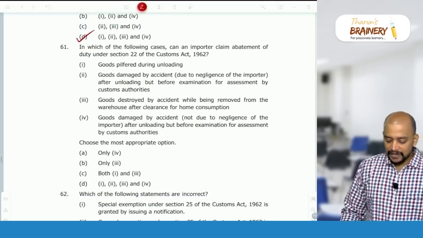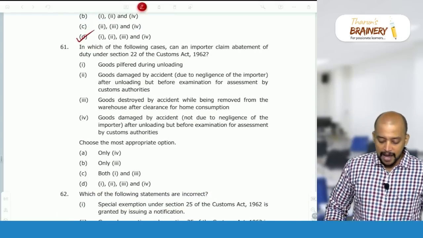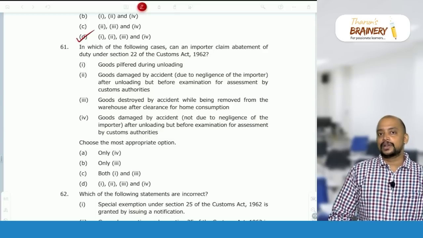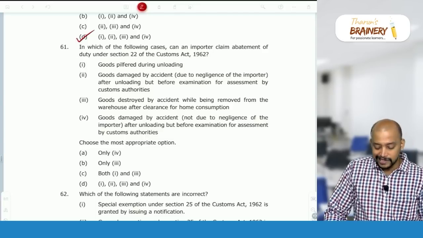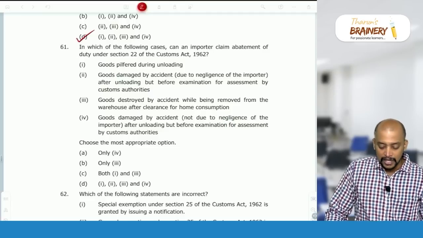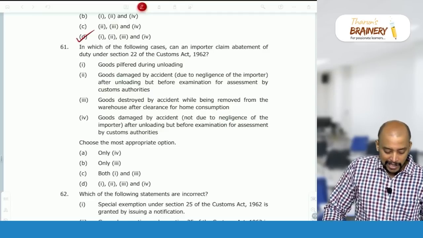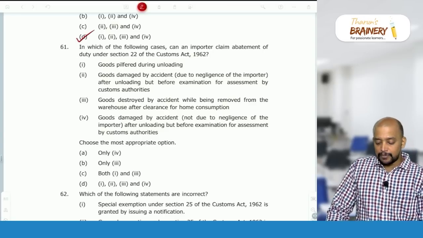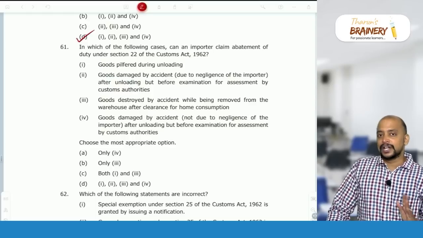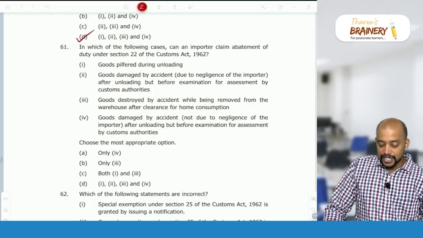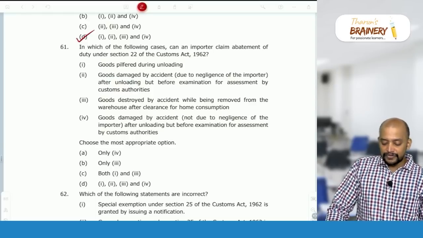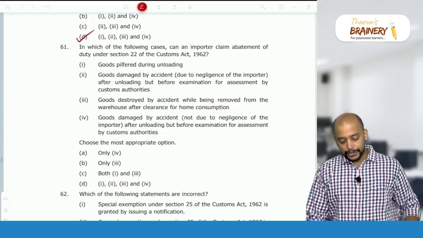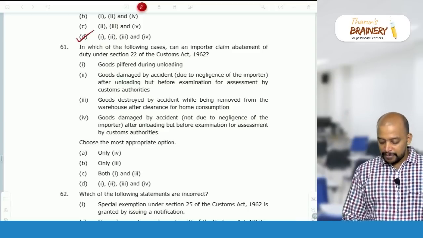61. In which of the following cases can an importer claim abatement of duty under section 22 of the Customs Act? Abatement of customs duty is a reduction in customs duty payable on account of damage or deterioration. Goods pilfered: section 13, not abatement. Then next, goods damaged by accident after unloading but before examination, no. If it is due to negligence, we will not get abatement. Goods destroyed by accident while being removed from the warehouse after clearance, we will not get any benefit. Goods damaged by accident, not due to negligence of the importer, after unloading but before examination.